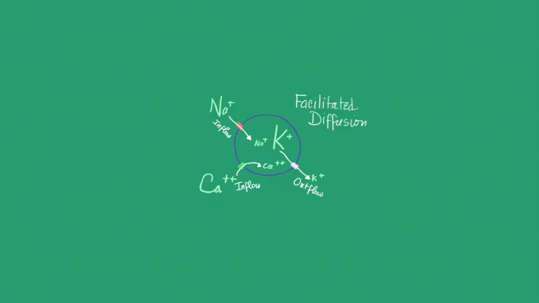The movement of molecules down the concentration gradient through a channel, as we see here, is facilitated diffusion. So the movement of sodium, calcium, and potassium will be via facilitated diffusion.